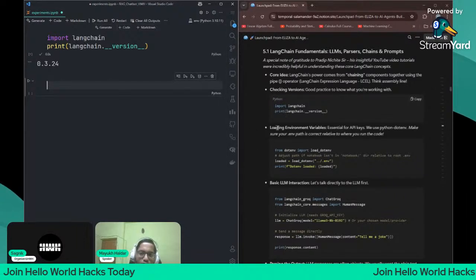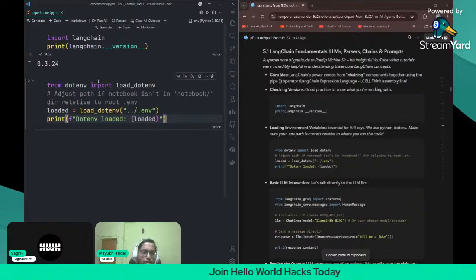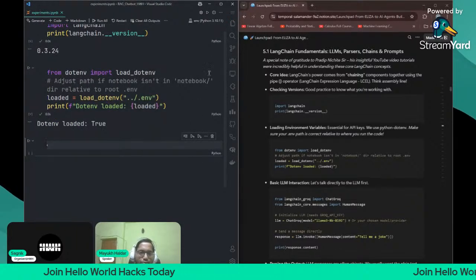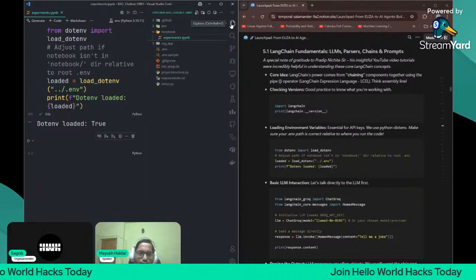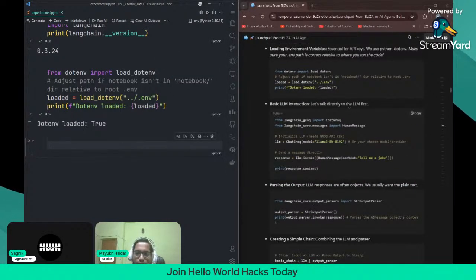Now we will load the environment variables. Let us load the environment variables. Okay, .env loaded: True. So the .env is loaded very well. Nice. Now what we are going to do is basic LLM interaction.